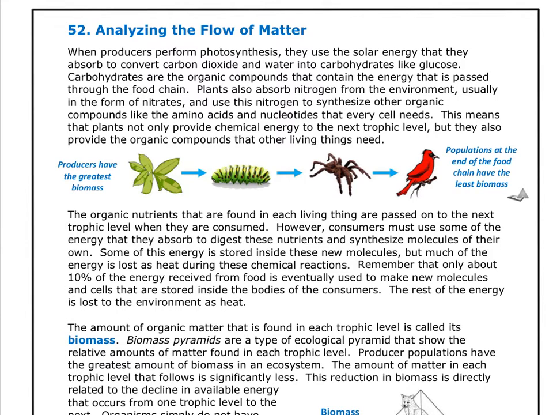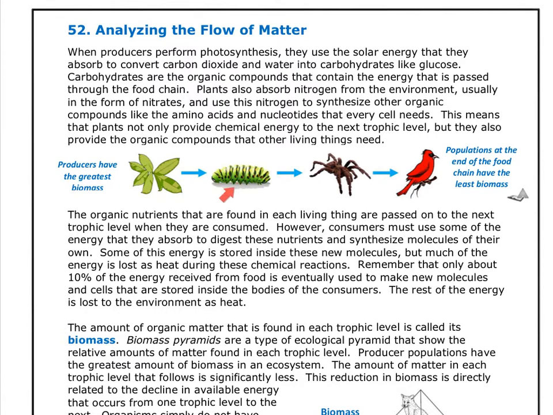Today we are going to be talking about analyzing the flow of matter. Last class we talked about the flow of energy. Remember, energy flows from the prey to the predator. So here in this example, this is a plant, a producer. The producer goes into the caterpillar's belly.